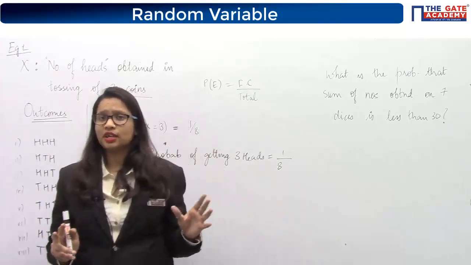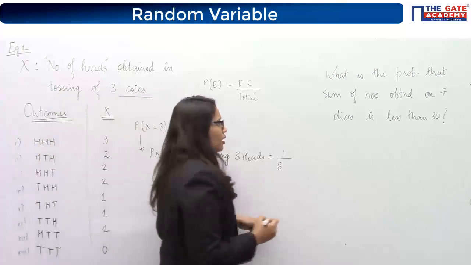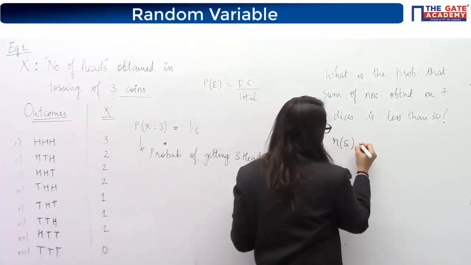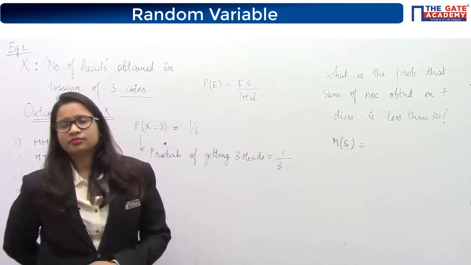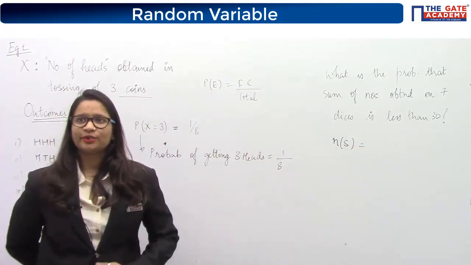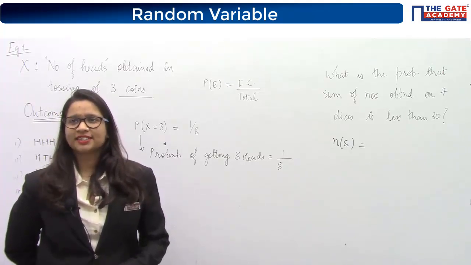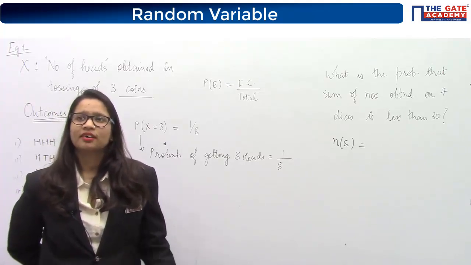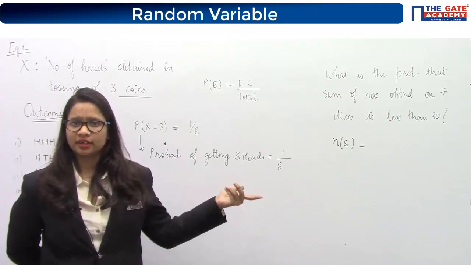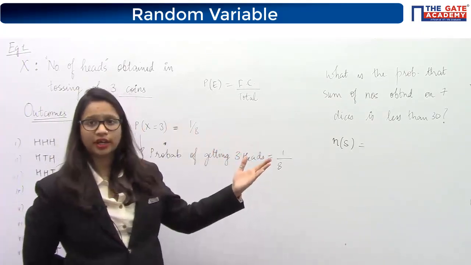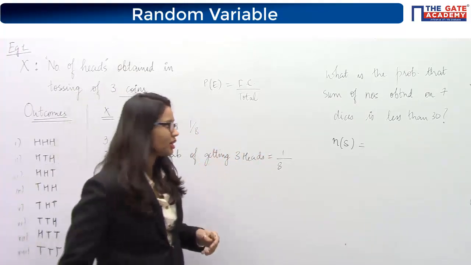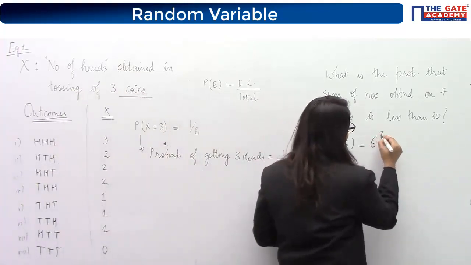What is the sample space here? Can you tell me how many sample space or how many possible events are there for this case? Wake up everyone, don't sleep. Just an easy question. Yes, it will be 6 to the power 7. If you are tossing 7 dice together, then the sample space will be 6 to the power 7. 6 to the power 7 is a very large number.